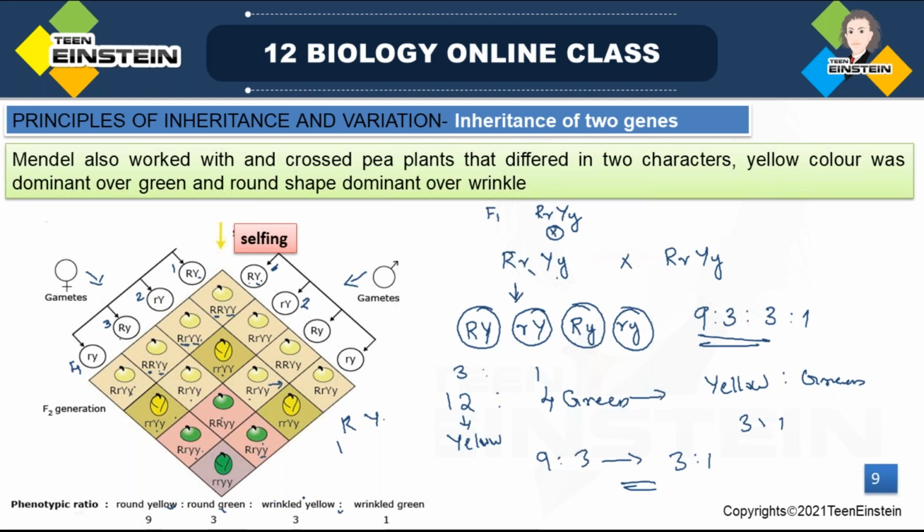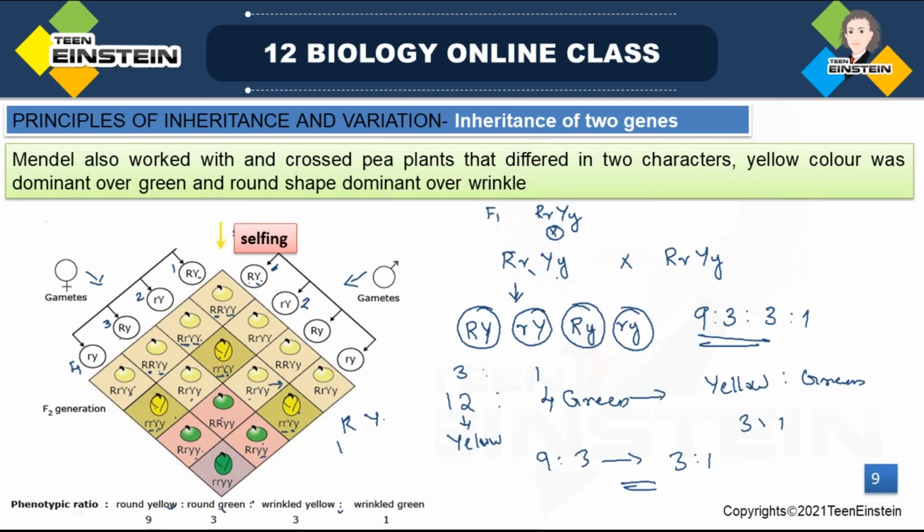Next is wrinkled green. Wrinkled means it is the recessive allele of round, right? Recessive expression means it should be in homozygous form. So wherever you can see small r small r, that is the recessive condition for wrinkled. Then wrinkled yellow. Yellow means one dominant allele should be present. Yellow is the dominant character. So small r small r, capital Y is present here for the dominant condition, and this also. So three forms wrinkled yellow, this one and this one.